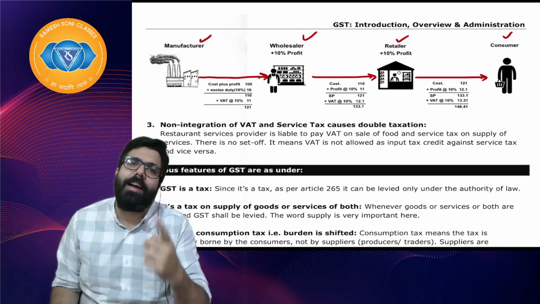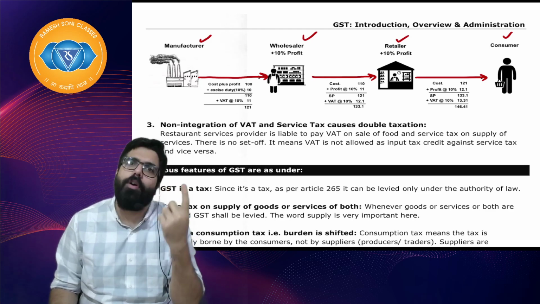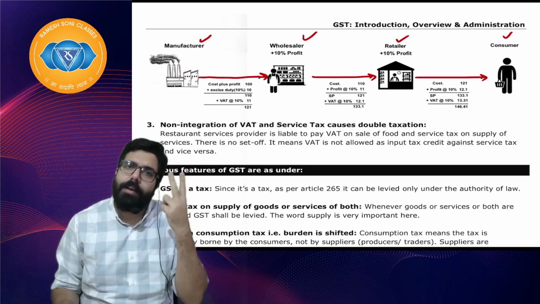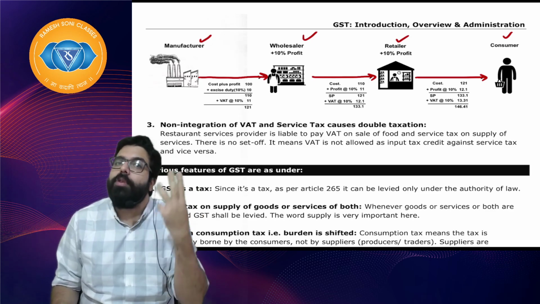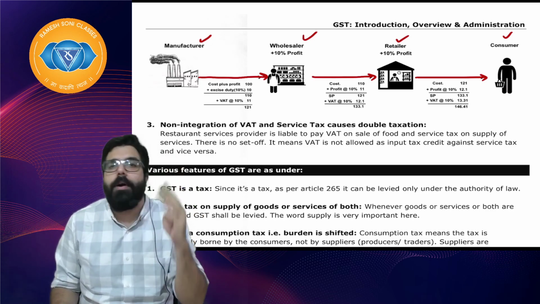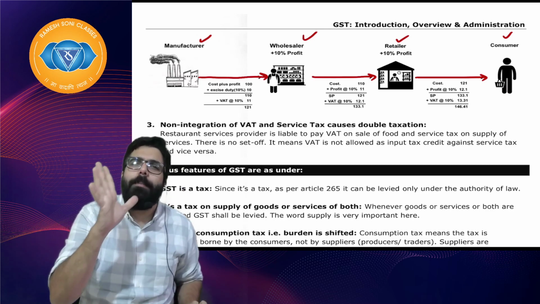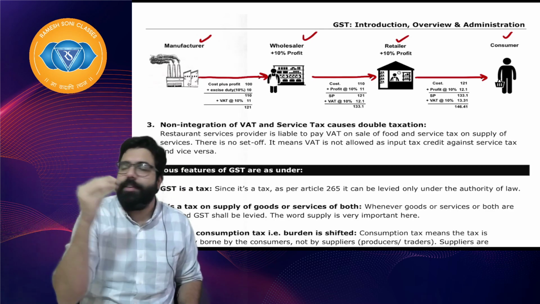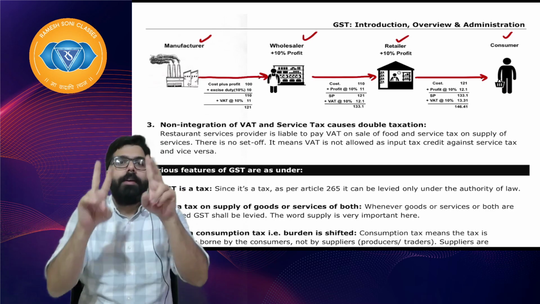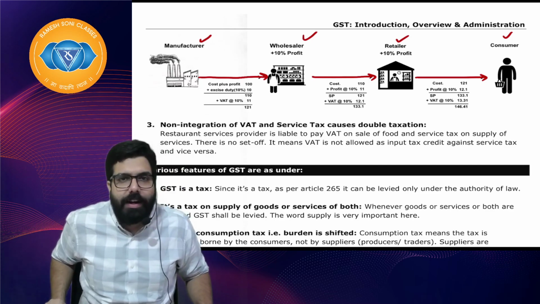Number one, what is tax? Tax is a compulsory financial charge or compulsory payment which is made under a law or an act. It is to the government. Why to the government? So that the government can fund its various public expenditure like infrastructure, education, health, etc. Right, everyone? The second one was the difference between direct tax and indirect tax.